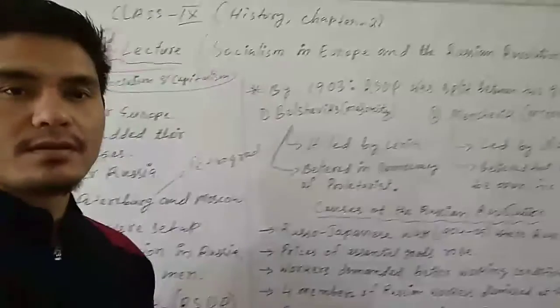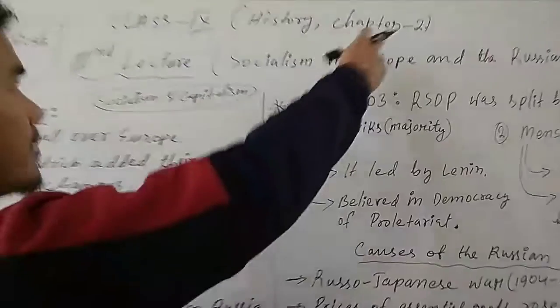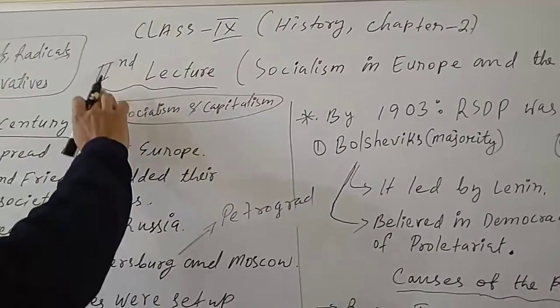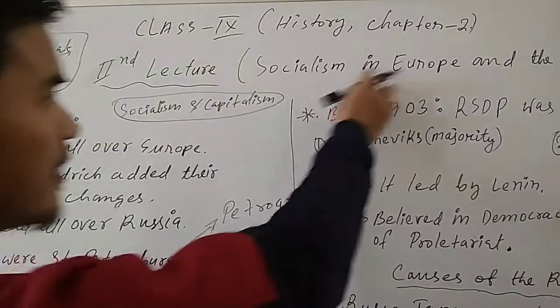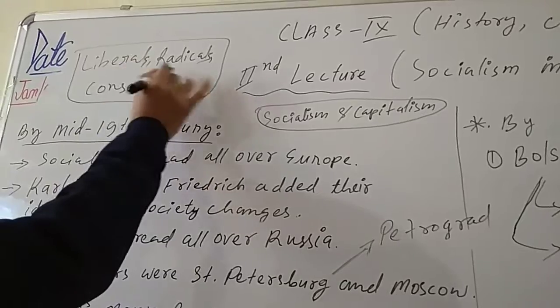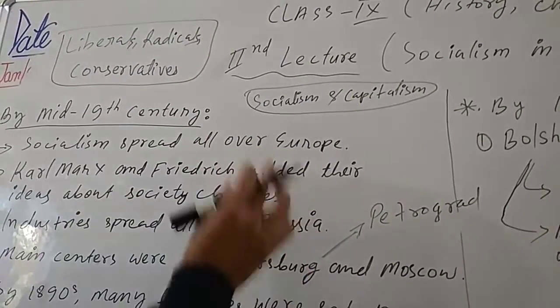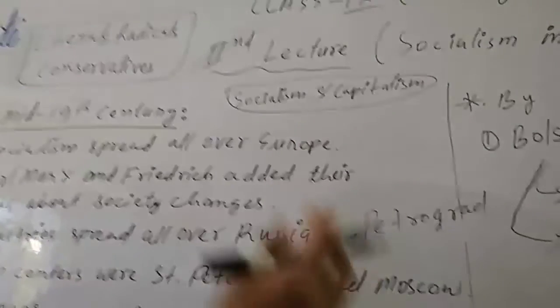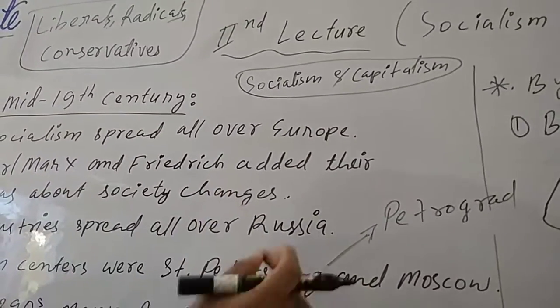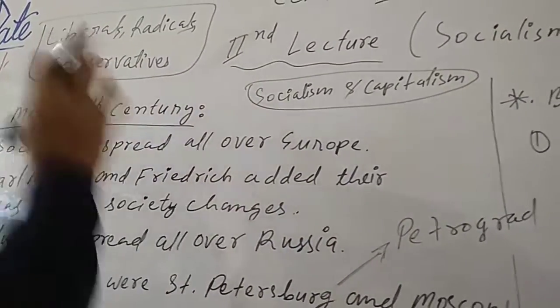So today is our second lecture of history, chapter 2, class 9: Socialism in Europe and the Russian Revolution. In our previous lecture we already discussed liberals, radicals and conservatives. That means before the arrival of socialism in Europe and the Russian Revolution, society was divided into three groups: liberals, radicals and conservatives.